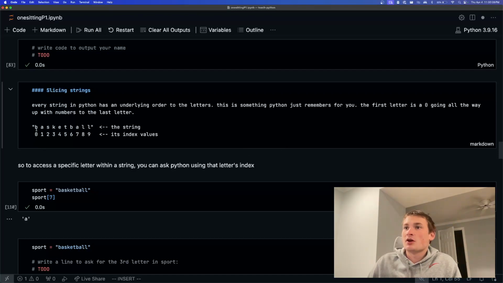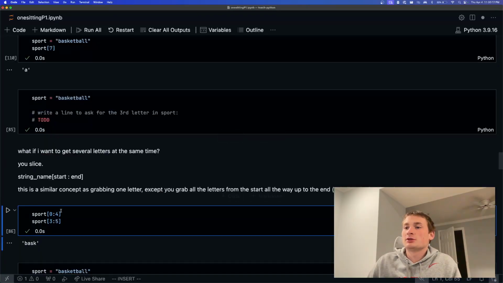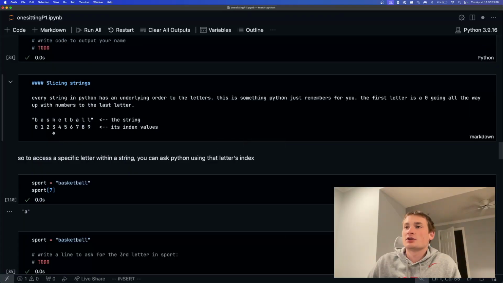Really, you're just, okay, I have this word and I have the index values that Python is keeping track of for me. So if 3 is my starting index and 5 is the ending index, I just go from 3, 4, and then the hard part here is that it does not count 5. So it goes 3 and 4, and then I hit 5, and boom, I'm done. So it would be K and E.